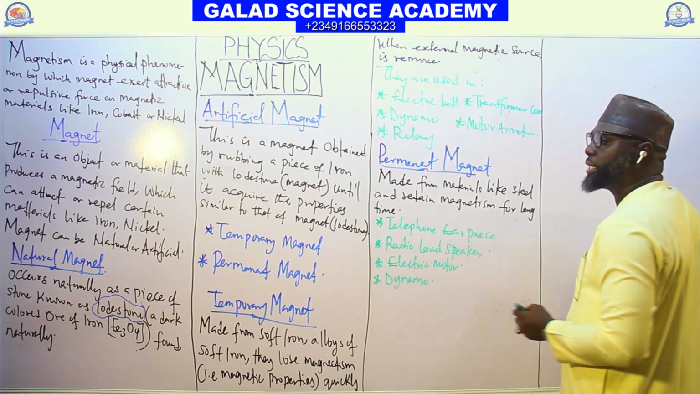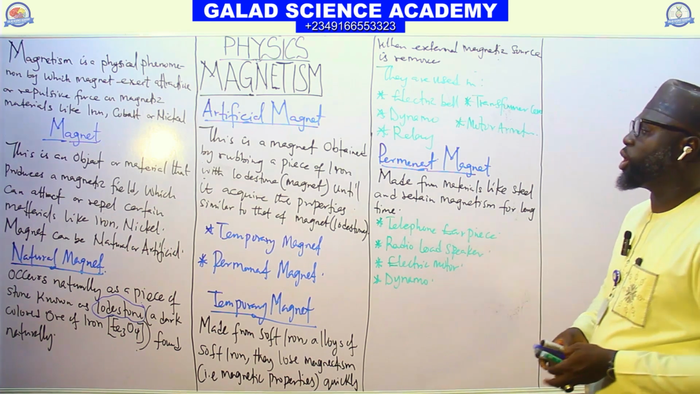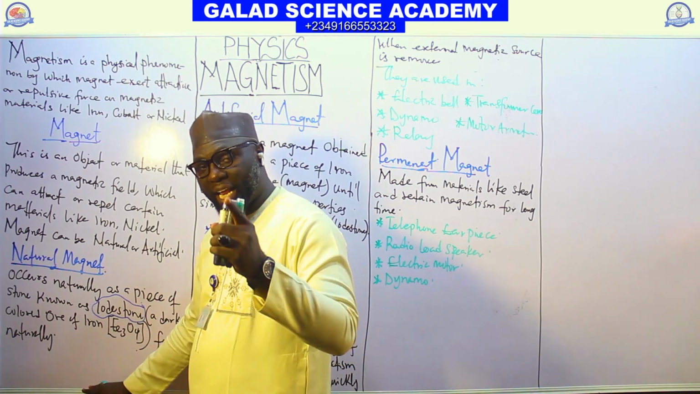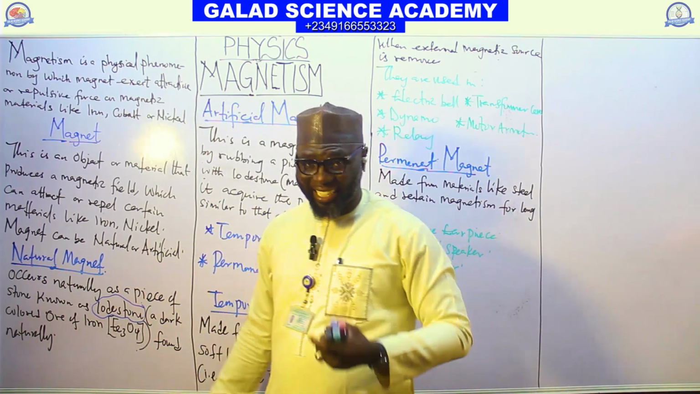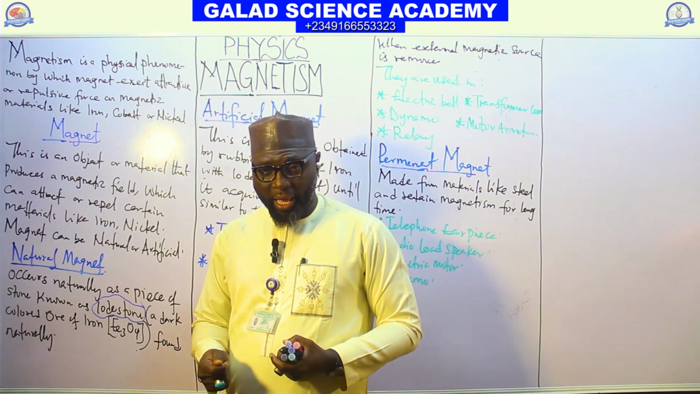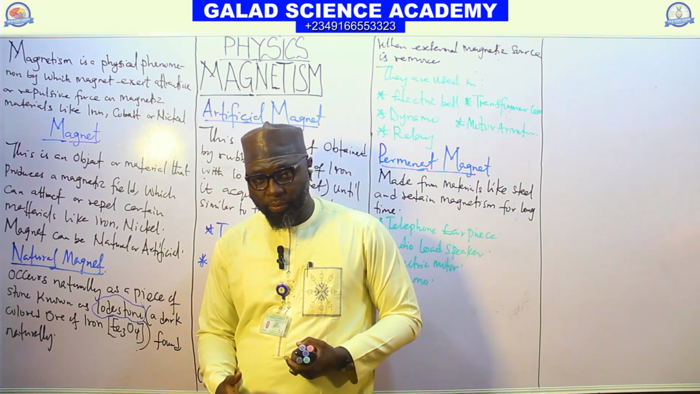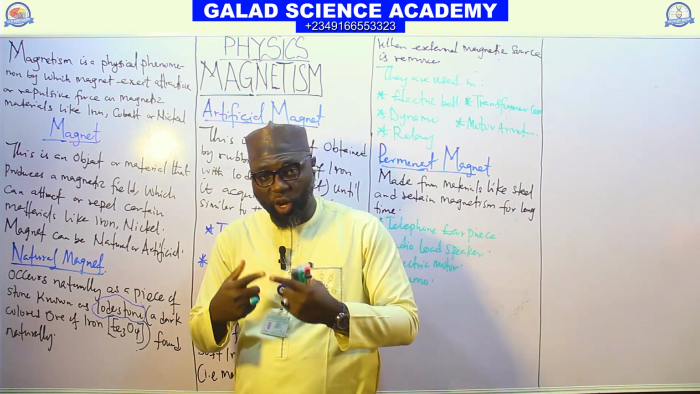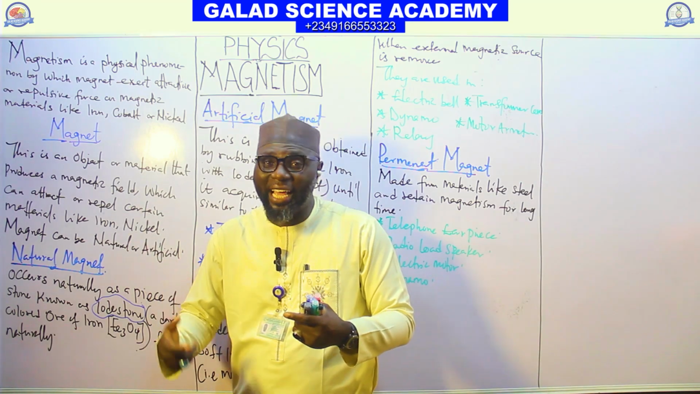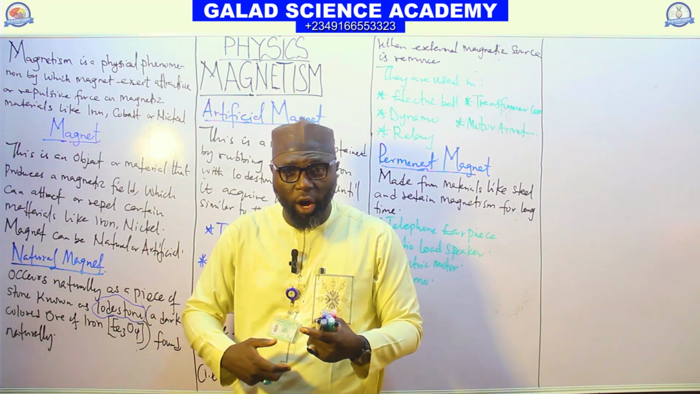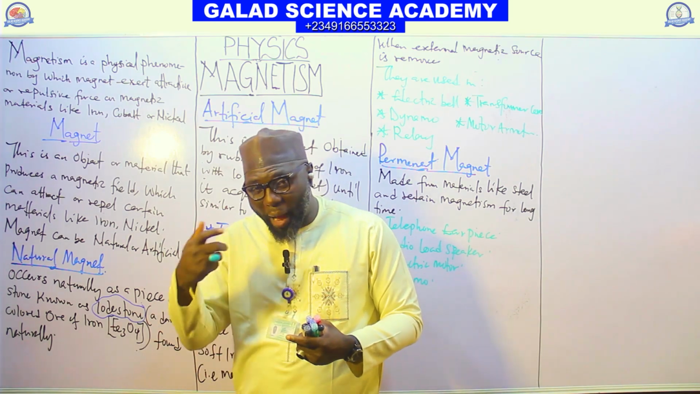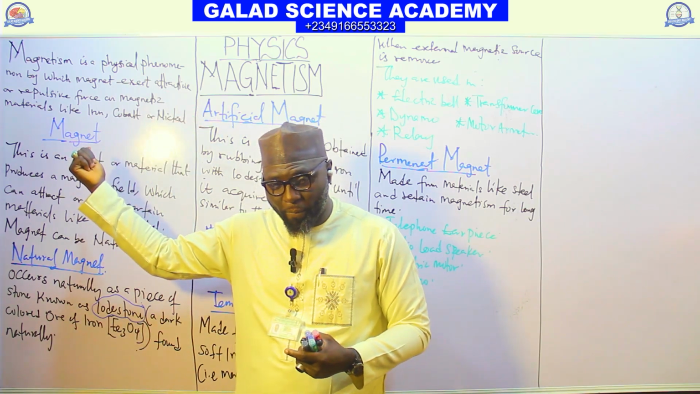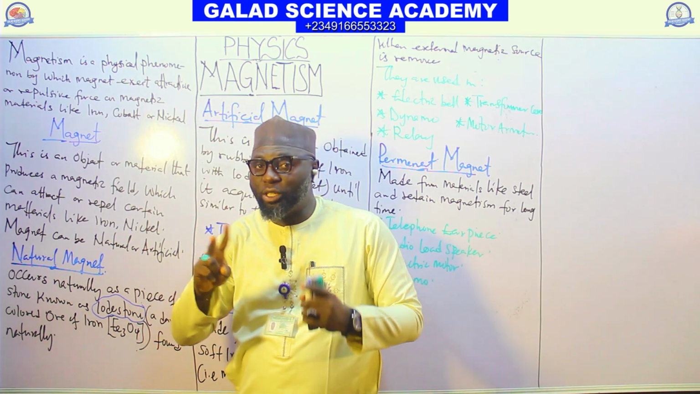Dynamo. So that is all about what? The magnet. A magnet is a substance or a material that can attract or repel magnetic material like iron, and it also produces a magnetic field. The physical phenomenon in which the magnet exerts an attractive or repulsive force on a magnetic material is called magnetism.